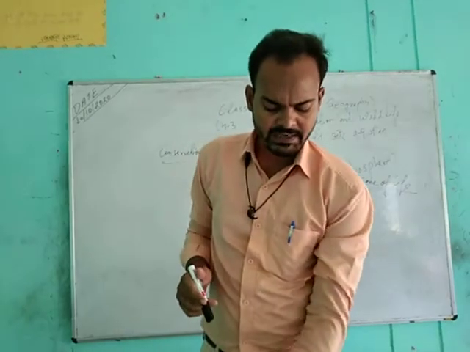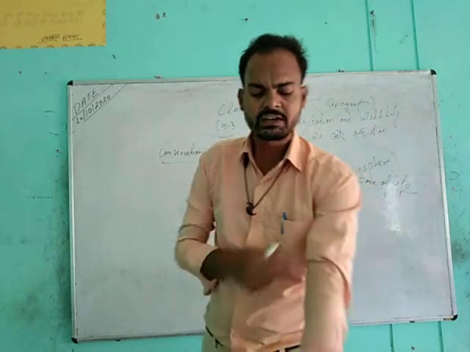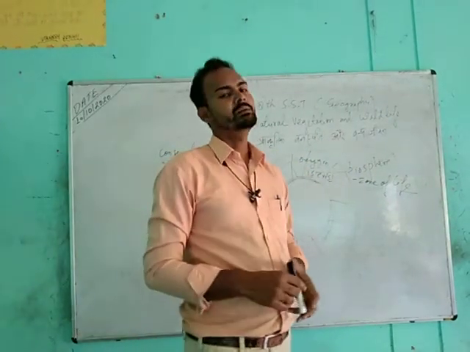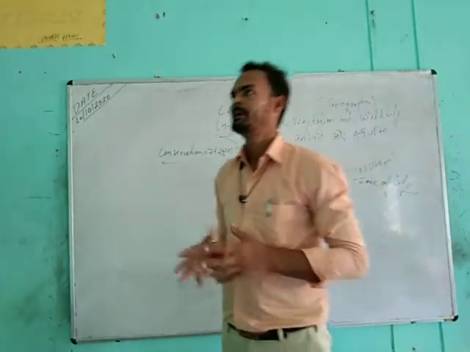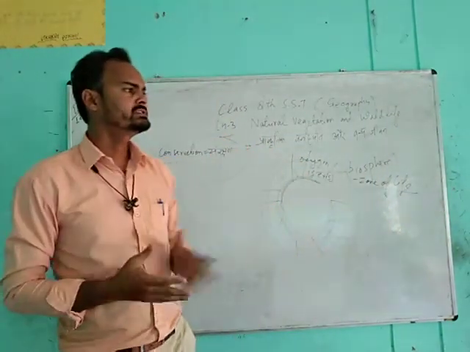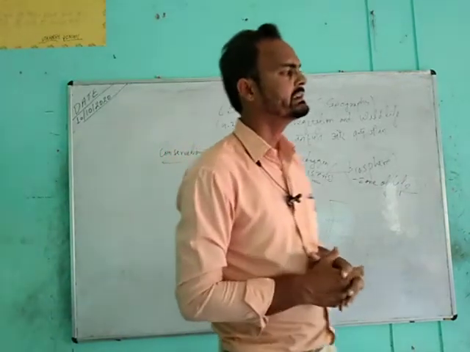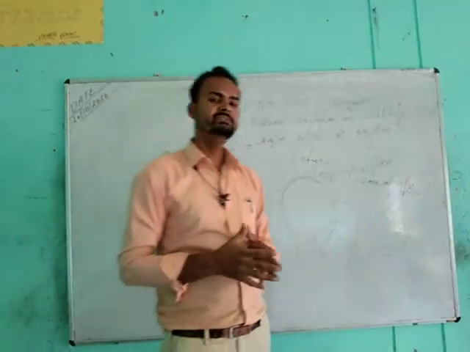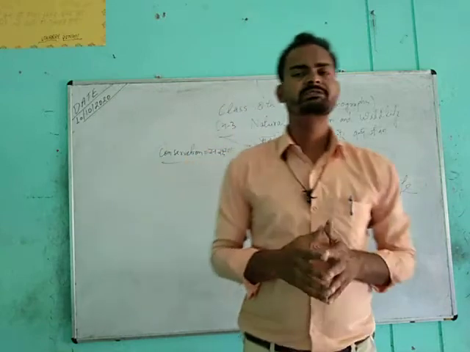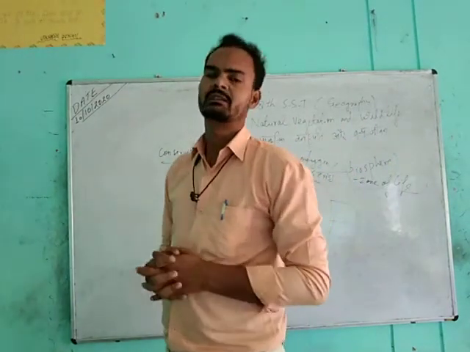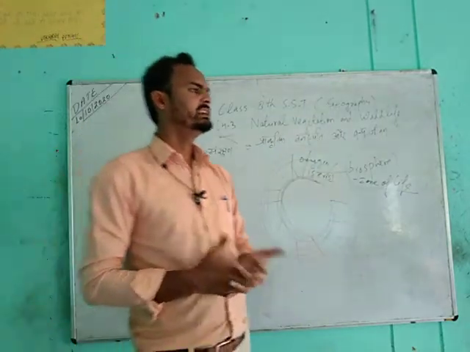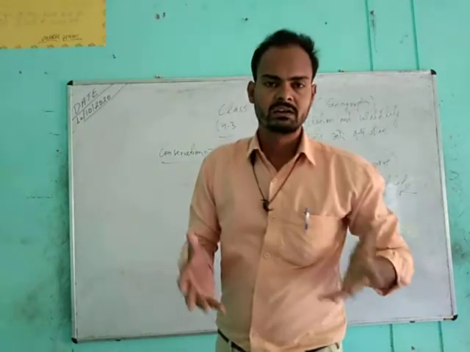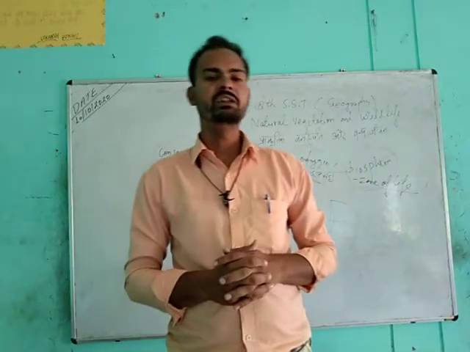Then students, the plants and animals in this zone not only interact with each other and depend on one another, but they also interact with the physical environment. As we know, photosynthesis occurs in plants, and plants and trees are the main source of oxygen emission. All living beings depend on oxygen. So if there are more plants and trees in any region, there would be a good atmosphere to live.